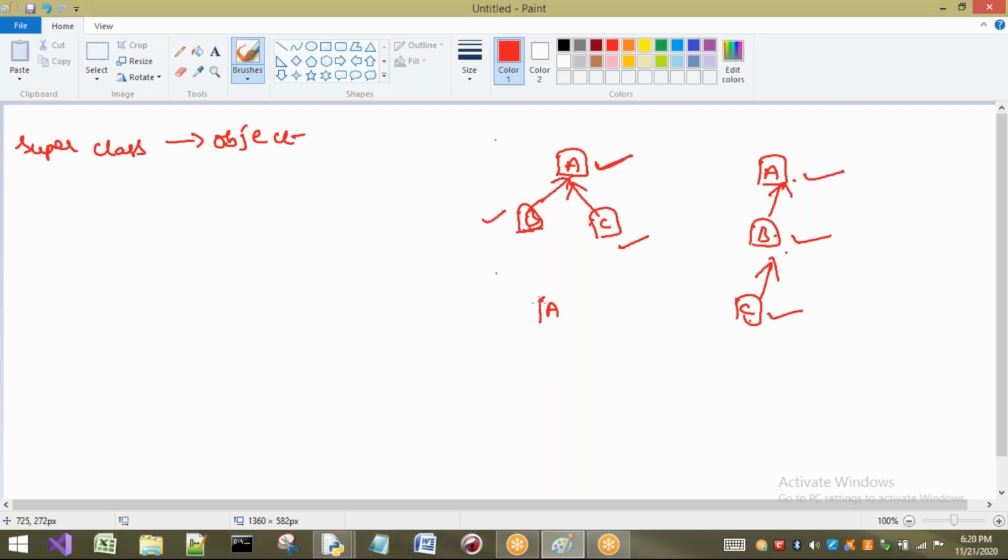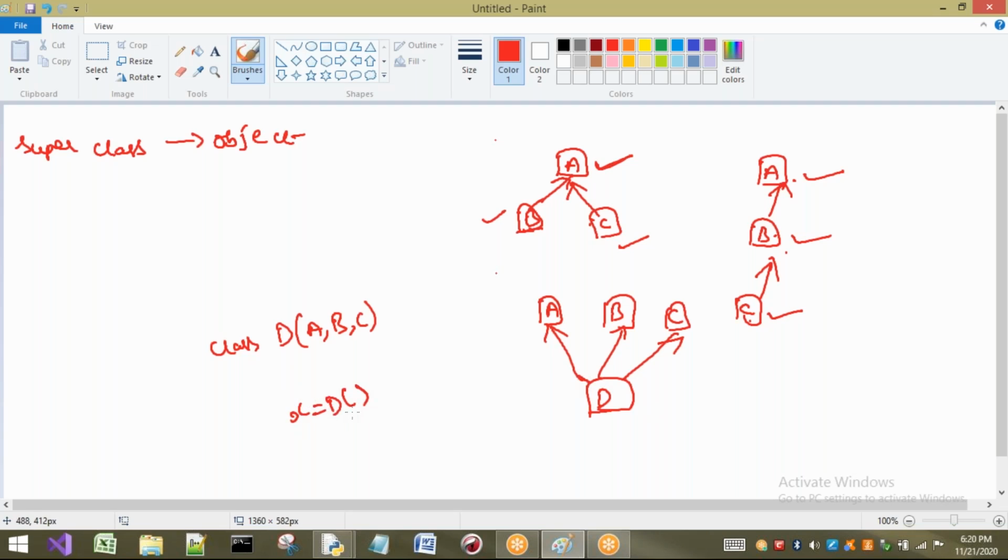Now A is there, B is there, C is there, for example. There is only one child class, that is D. In this scenario, if I create the object of type D, D is extending A, B, C. So this is class D. Here D is first. If I create an object of type D and call some method, first we have to check in D. After that, based on this sequence, I have to check first in A, next in B, next in C.